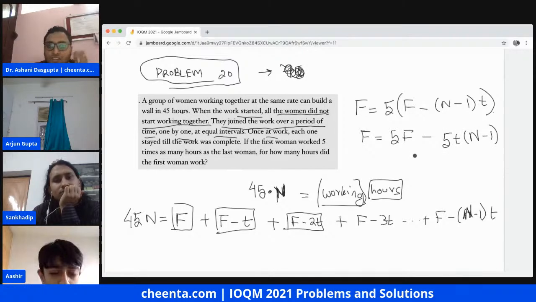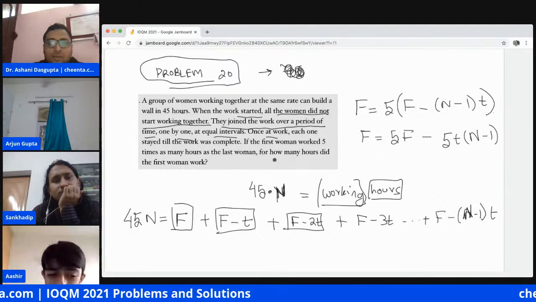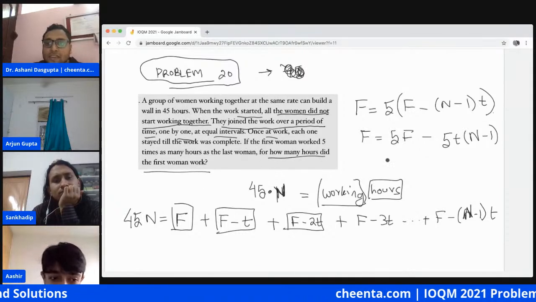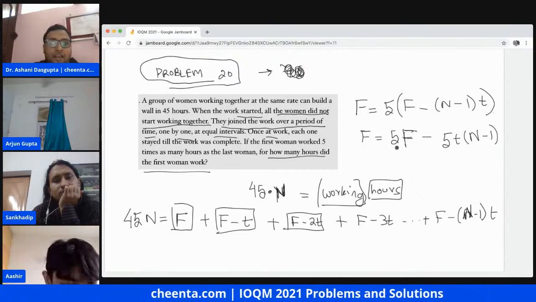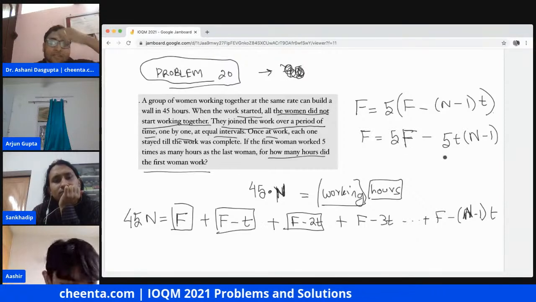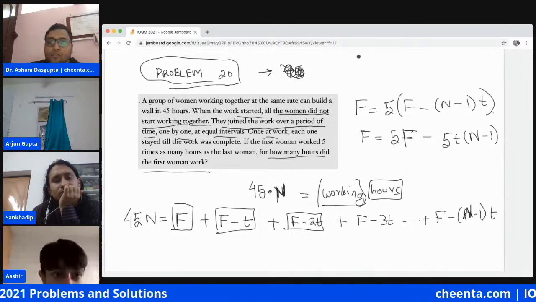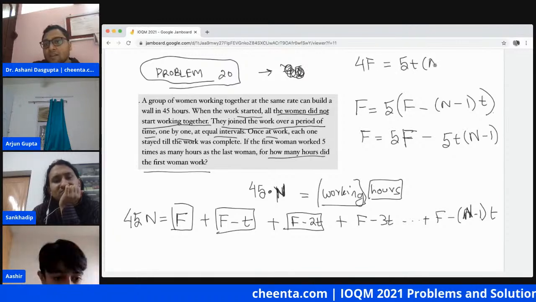This is the second condition that we know. So the question is, for how many hours did the first woman work? We can solve for F. So this is 4F is equal to 5T times (n minus 1).